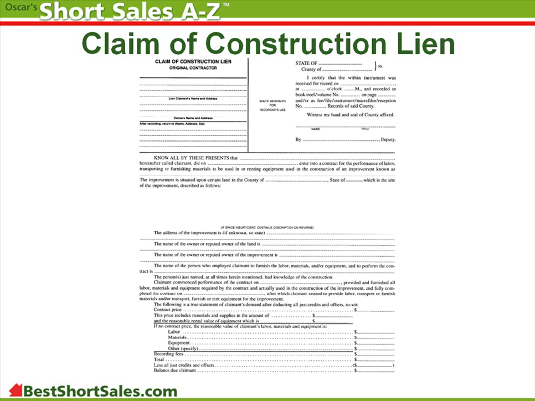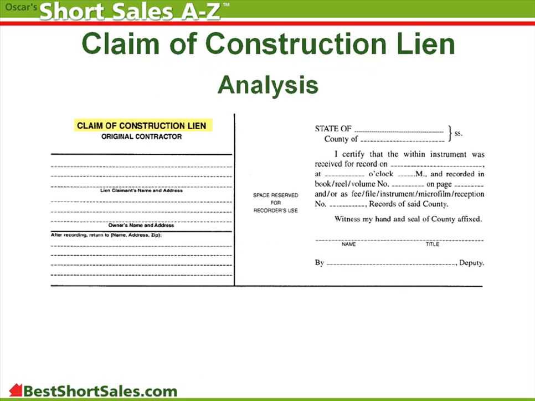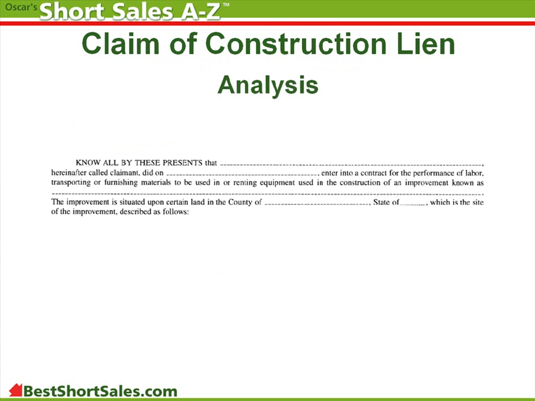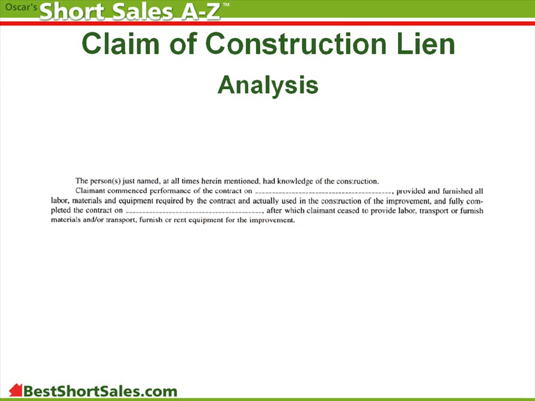Claim of construction lien. This is the result of unpaid builder fees. This example concerns an original contractor. This is typically for new construction on bare land. It reads, Mr. Construction Contractor, the claimant, did on the date of the contract enter into a contract for work on the collateral property description. The property where work was done is claimed as collateral. The person just named had knowledge of the construction. The claimant fully completed the contract.